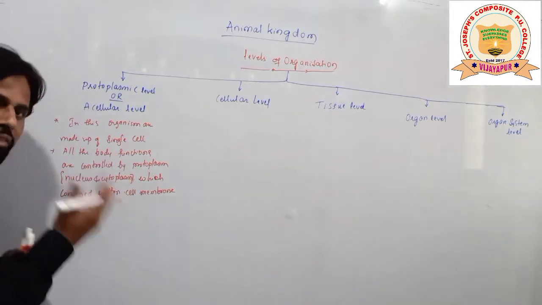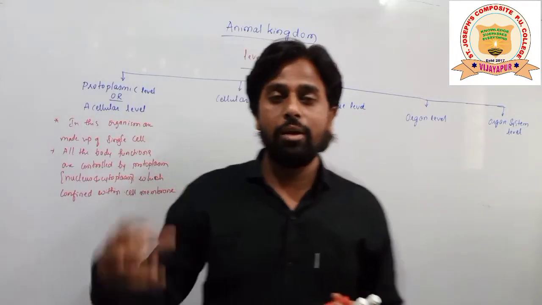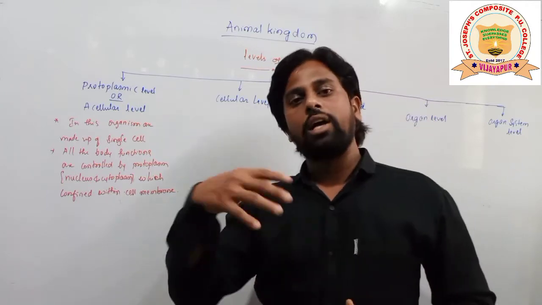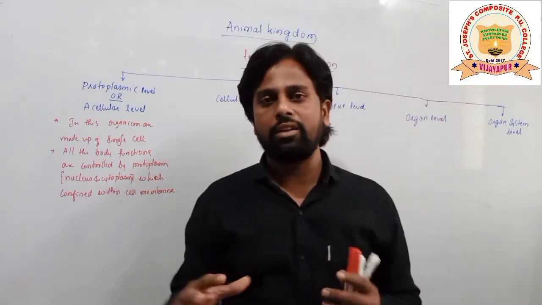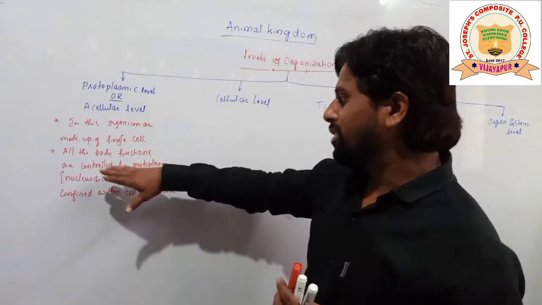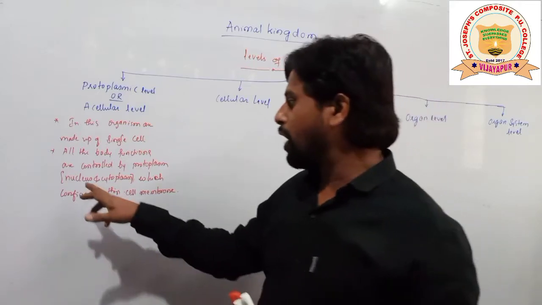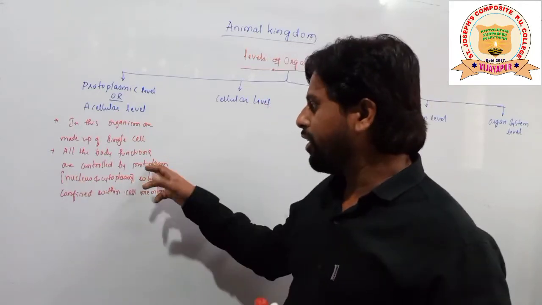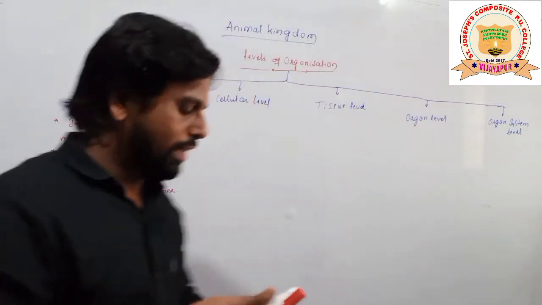Means whatever functions are going to be carried out, they are all carried out inside the cell itself, not outside the cell. Means, confined within the cell membrane. Inside the cell membrane itself, the cytoplasm or the nucleus is present. So every function of that organism is being controlled by these two. That is what we call, in one word, protoplasm. So protoplasm is going to control all the activities.